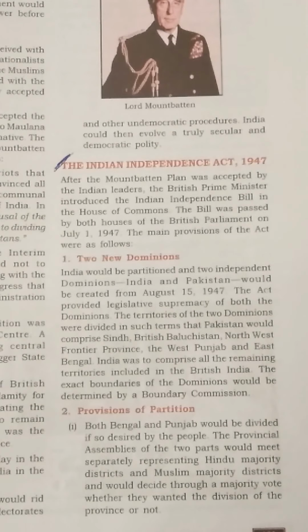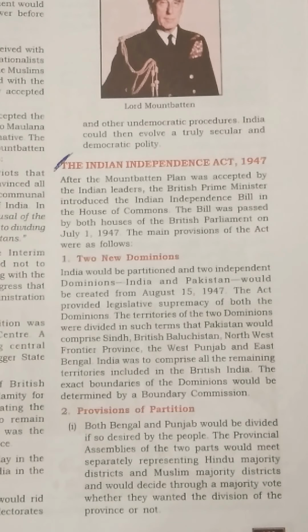and why it was accepted by both the Congress and the League, because Congress had no other option for freedom than to accept the partition, whereas the Muslim League wanted their own separate dominion status, and that was given to them in the form of Pakistan.